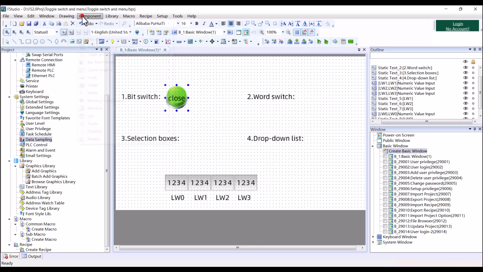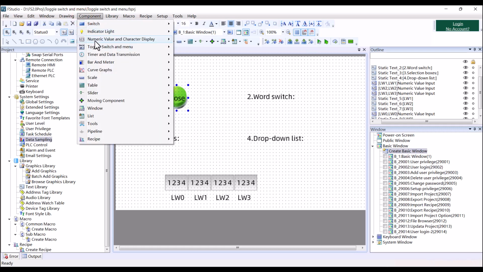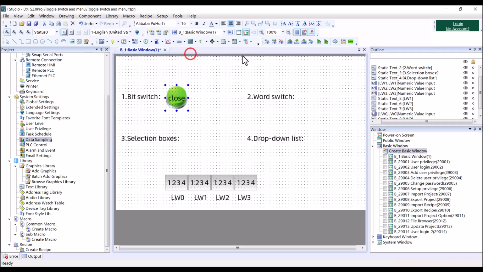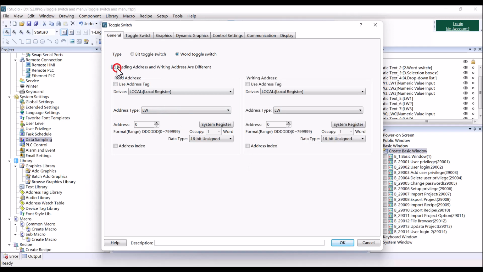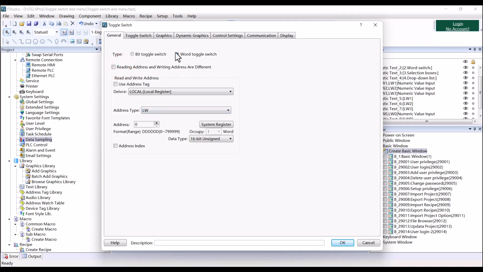Next is the word switch here. Then select the word switch. The word switch is used to set the action and the text display for word address status. And also you can choose the reading address and writing address to be different. And the address is LW0.